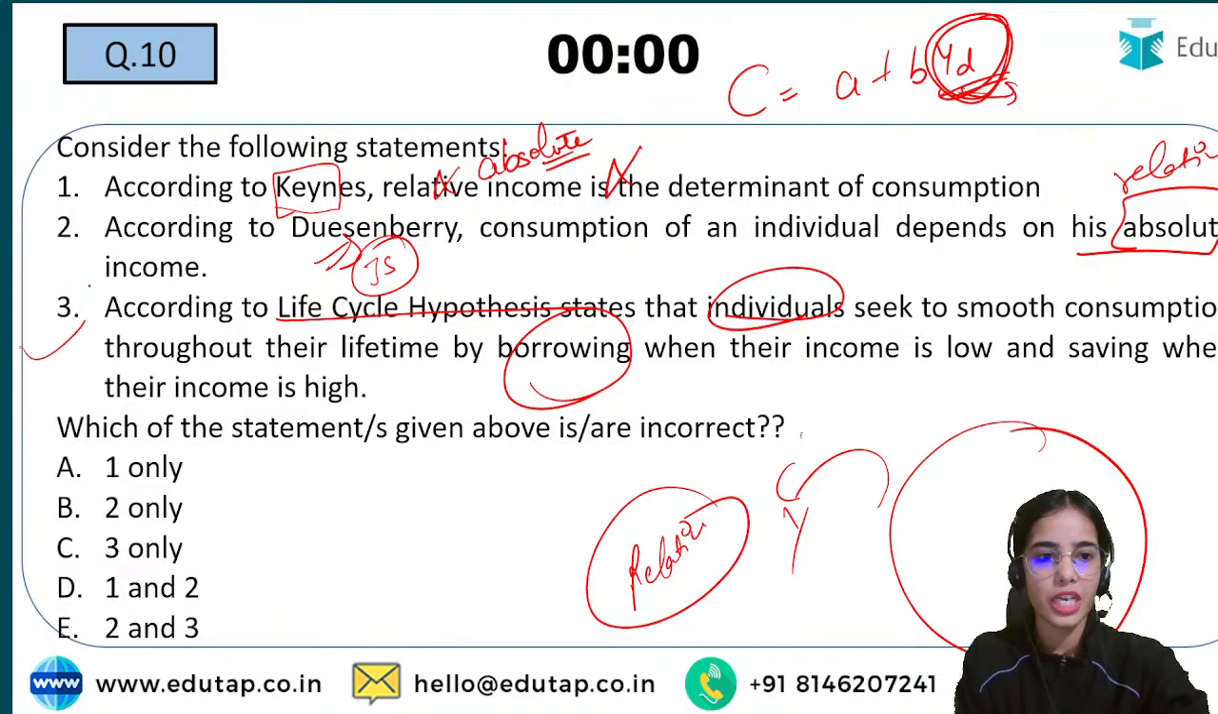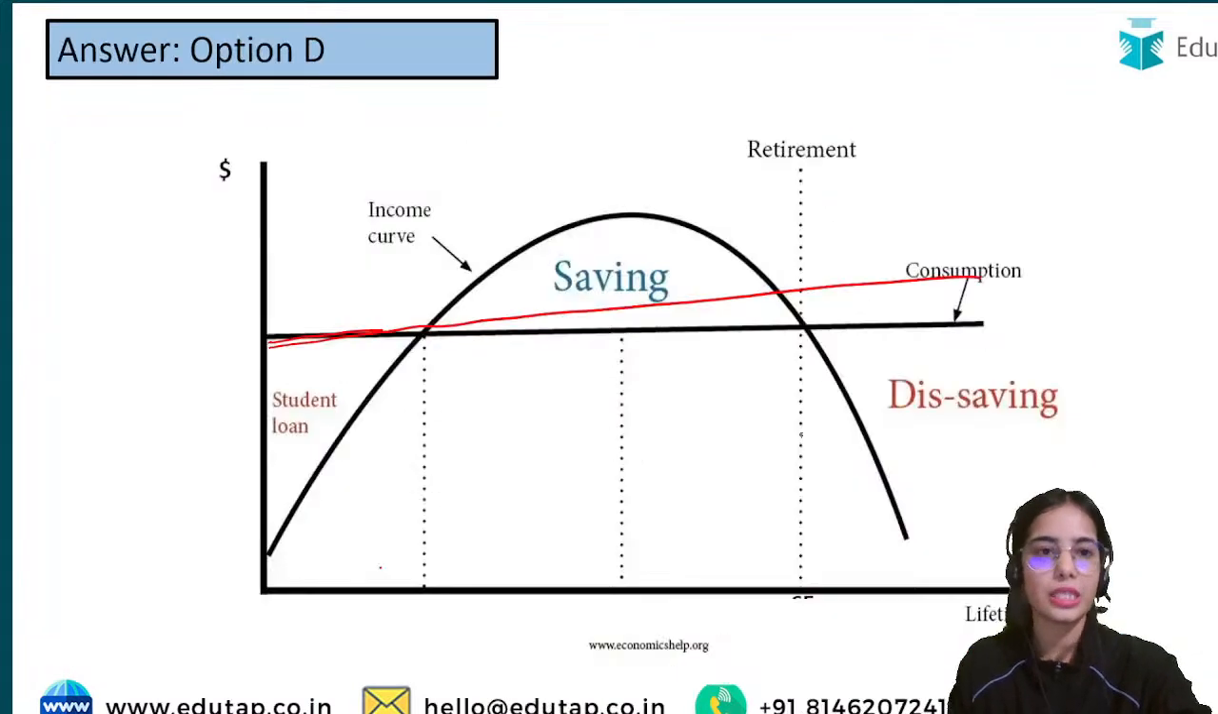So only the third statement was true, the first and second were wrong, and that's why D is the answer here. Okay.